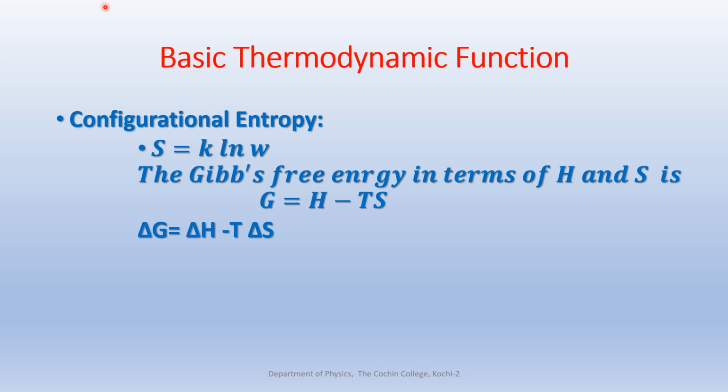So we can say that entropy is a measure of thermal disorder introduced into the solid as it is heated from above 0 Kelvin. So at 0 Kelvin, there is no entropy. But as the temperature increases, the entropy also increases. That is why we say entropy is a measure of thermal disorder introduced into the solid because of heating.